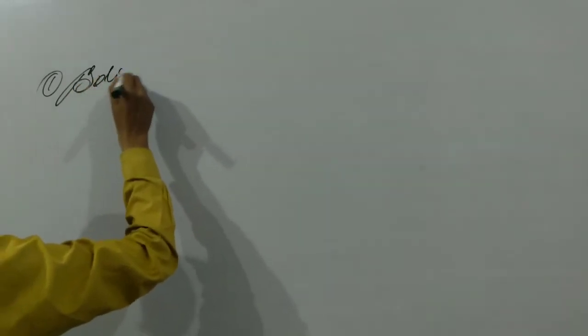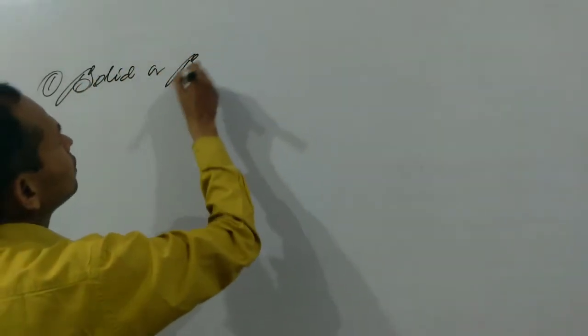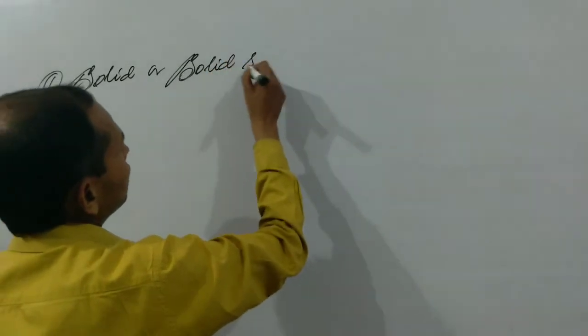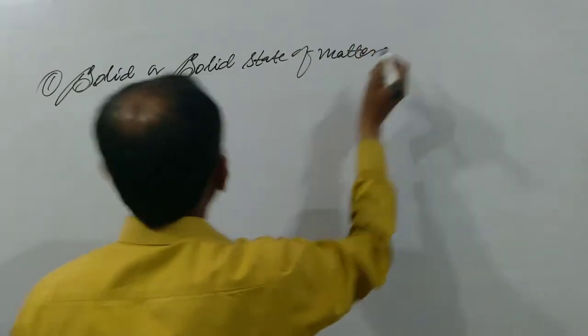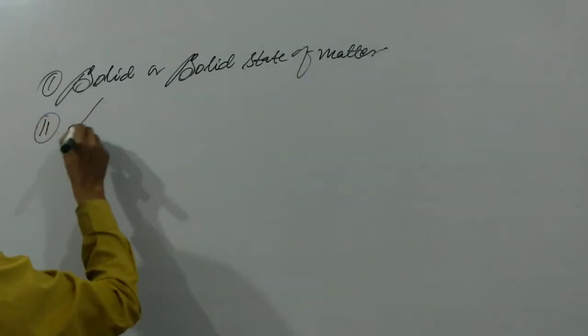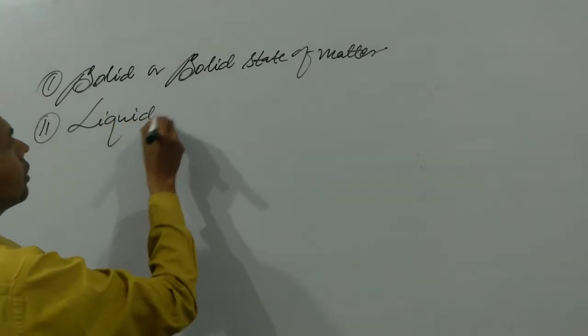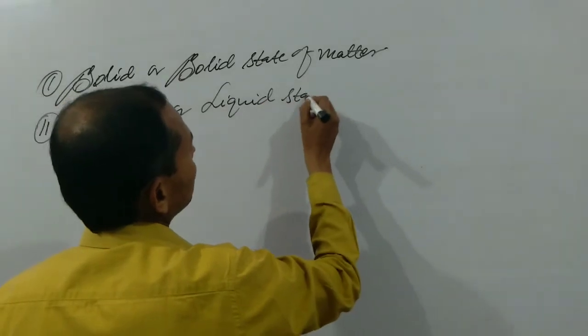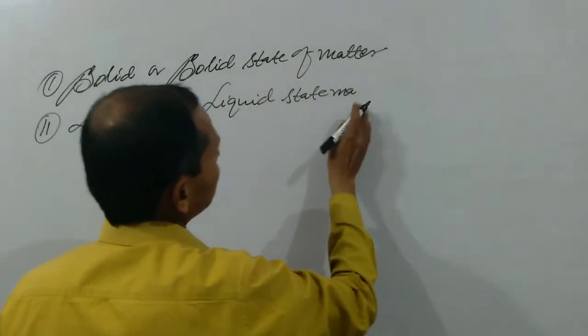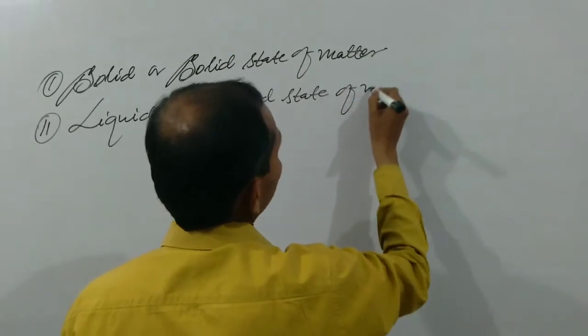So we can write here, matters have been classified into 3 parts on the basis of their physical state, mainly 3 parts. First is solid or solid state of matter. Another is liquid or liquid state of matter.